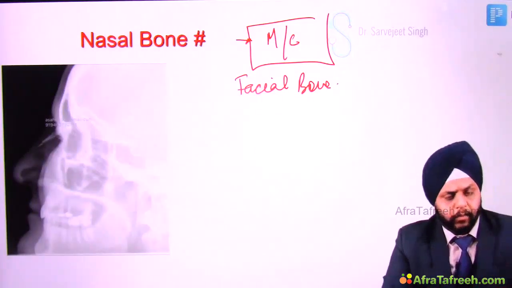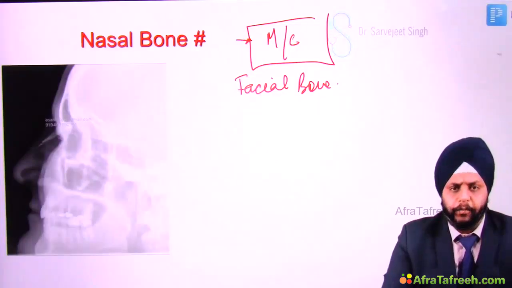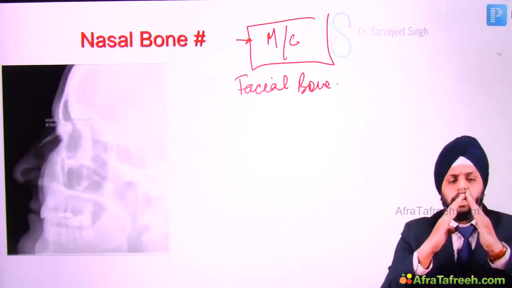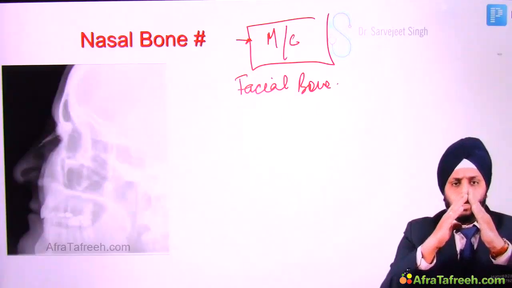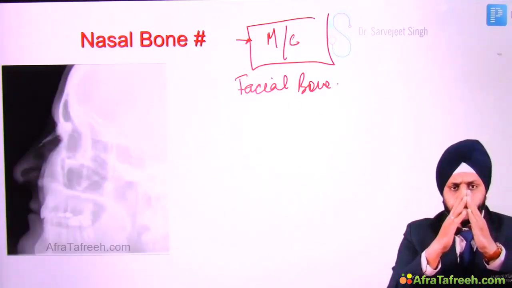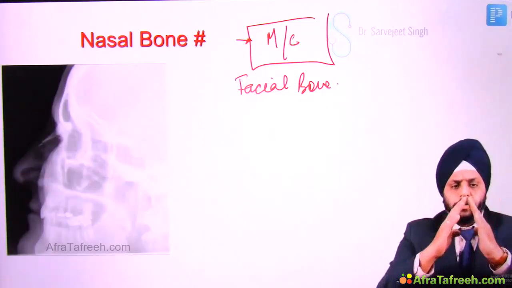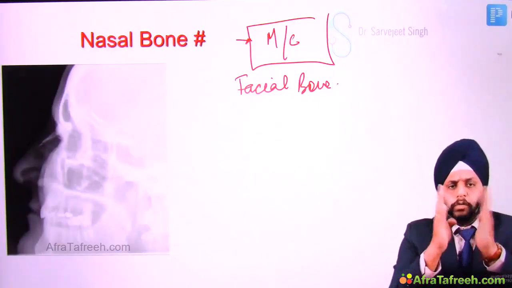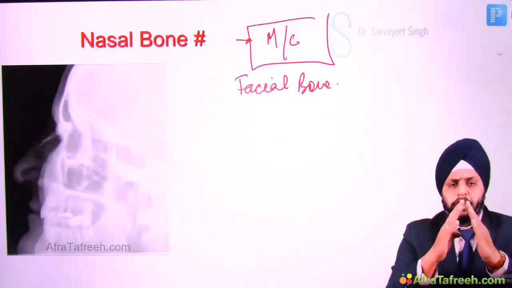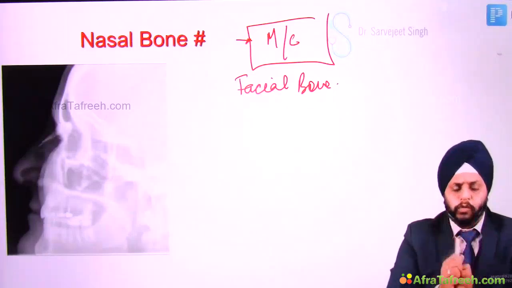Now, this nasal bone fracture can be of two types. You see, the two bones are aligned to each other like this. If there is a fracture, two things can happen. This can lead to an open book fracture like this. A trauma can lead to opening of this, or it can lead to a collapse, that's known as closed book.